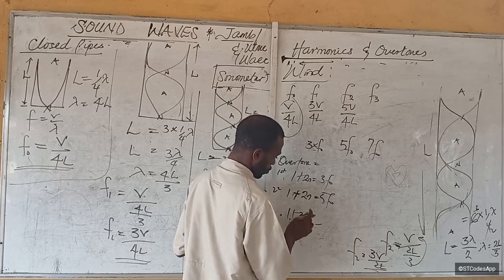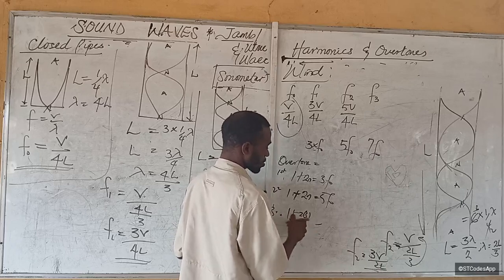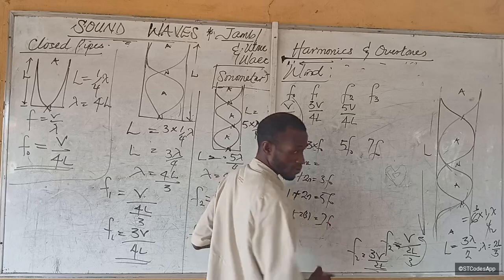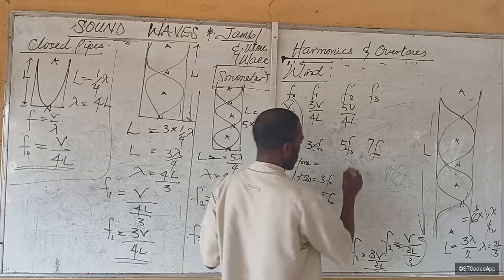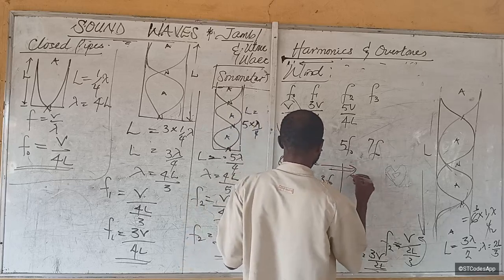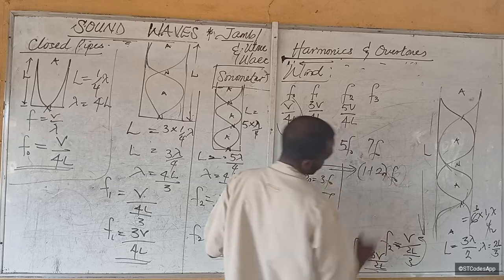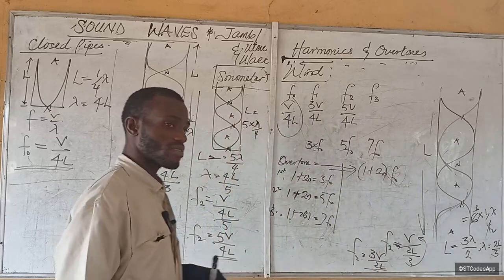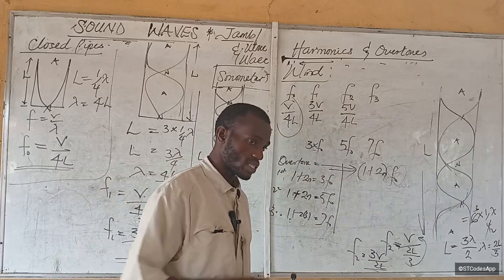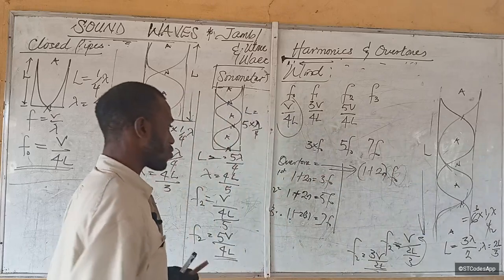Is that okay? Your third overtone, because what? 1 plus 2N also. 2N is now 3, right? Do you see now? This is what we just did. So it means that for our overtone, the general formula will be 1 plus 2N times F0. Does that make sense? Do you understand? Alright, that's that. Good.